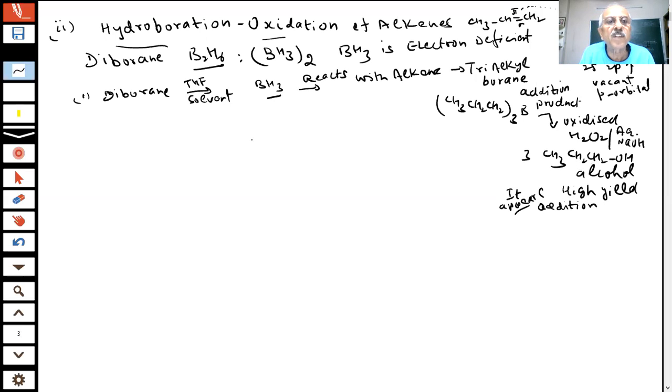If the alkene is CH3, CH double bond CH2, and the OH group is coming here, is it Markovnikov's or anti-Markovnikov's in the end product? Tell me. It appears the addition is anti-Markovnikov addition. Actually, it is not anti-Markovnikov. We will show you the mechanism of the reaction just now.